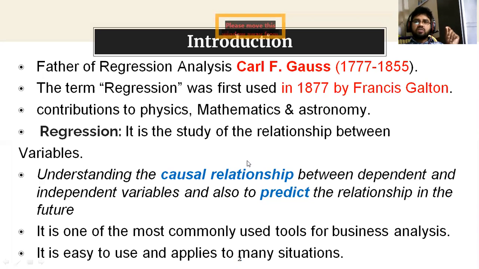In physics also we can use this kind of relationship, and in mathematics and astronomy. For example, if you believe in some gods, somebody may give the advice that if you visit a temple 10 times, your problem may be resolved. So there is some cause and effect.